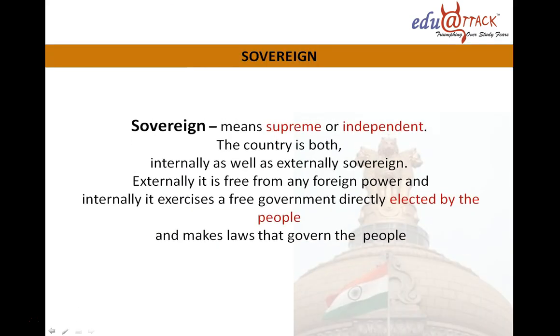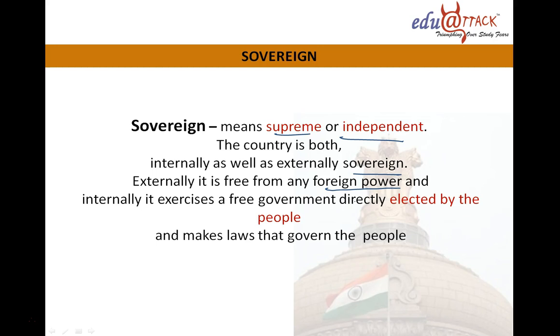What does sovereign mean? Sovereign means supreme or independent. Basically, sovereign means independent, which means you are not dependent on others. India is to be internally as well as externally sovereign, means internally as well as externally independent. Externally free from any foreign power. Foreign powers should not exert influence on our country India. India is free from any foreign country.